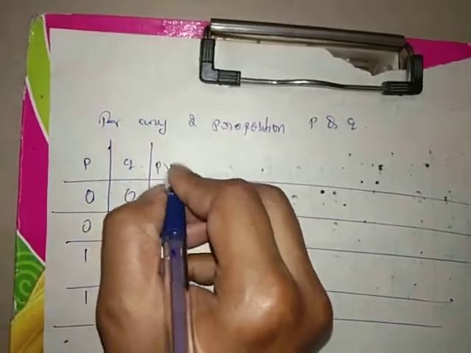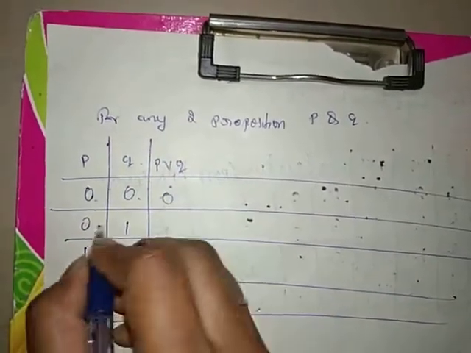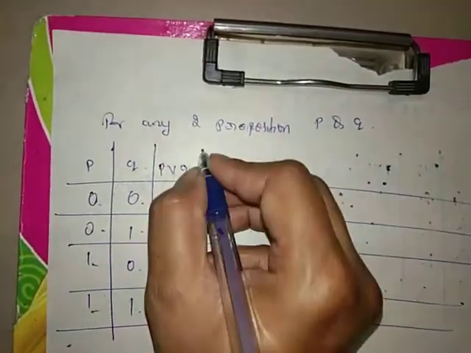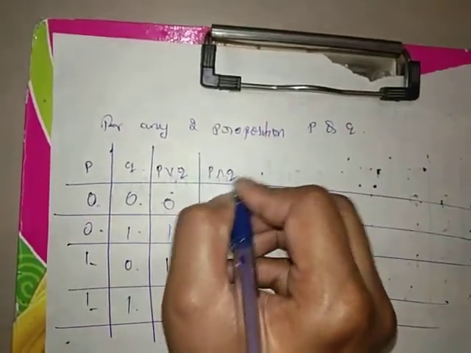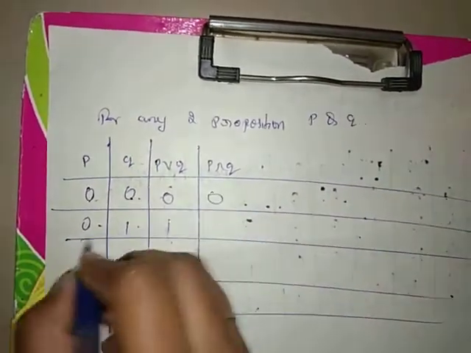So P or Q: 0 or 0, 0; 0 or 1, 1; 1 or 0, 1; 1 or 1, 1. Next P and Q: 0 and 0, 0; 0 and 1, 0; 1 and 0, 0; 1 and 1, 1.